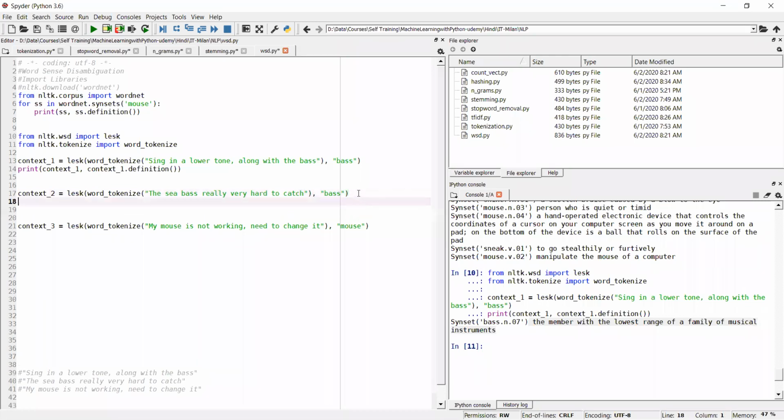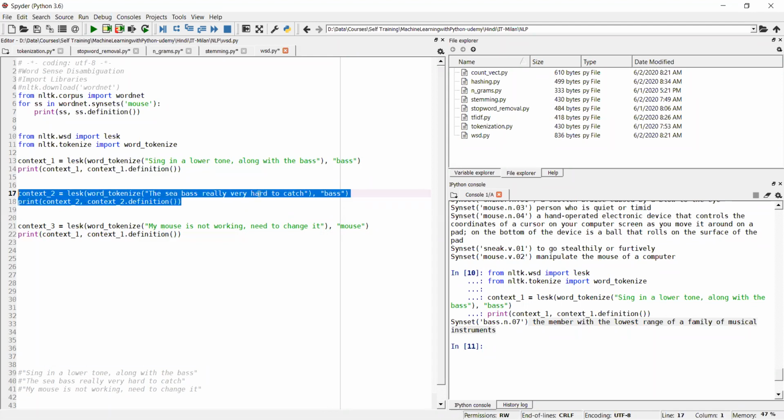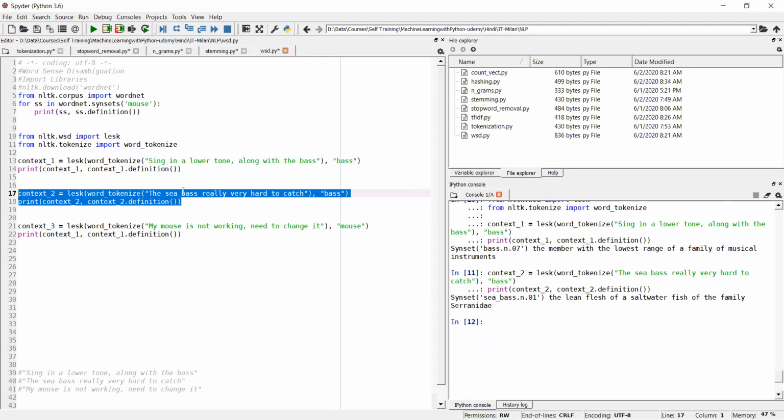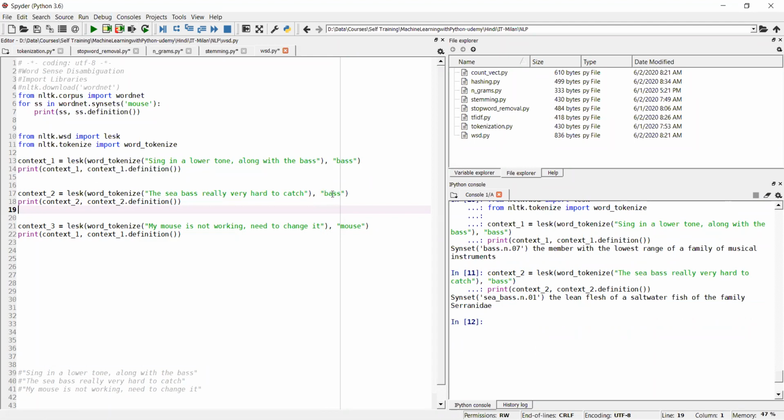Now the second context, we'll print it and see. What is the sentence? The sea bass is really very hard to catch. So now bass is some kind of sea fish.